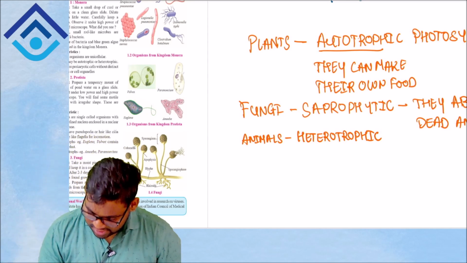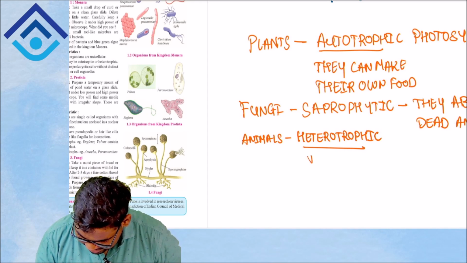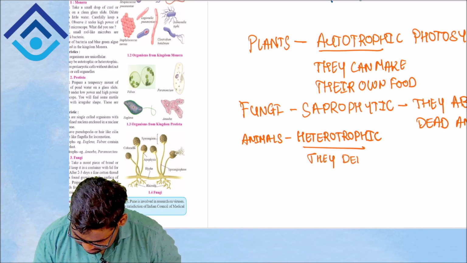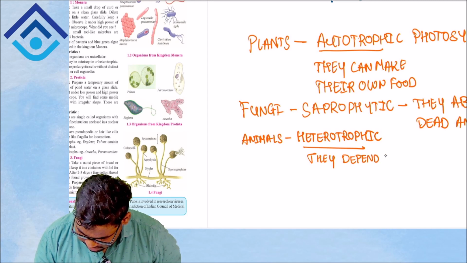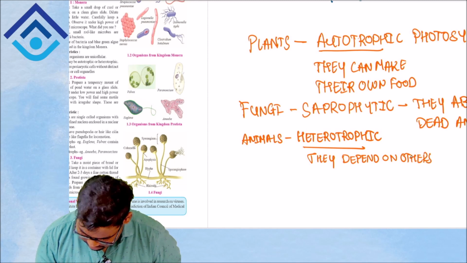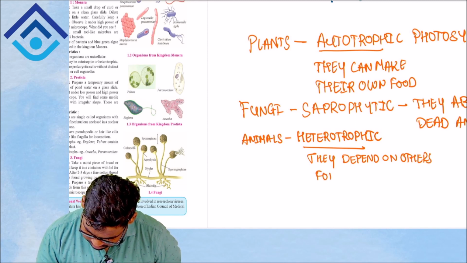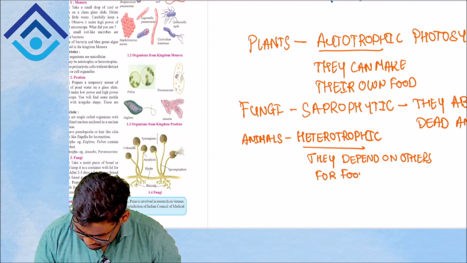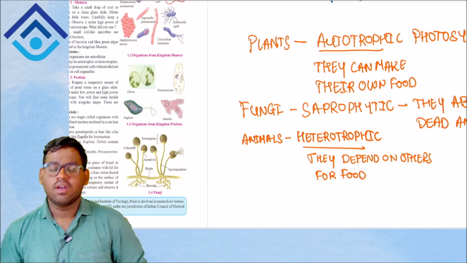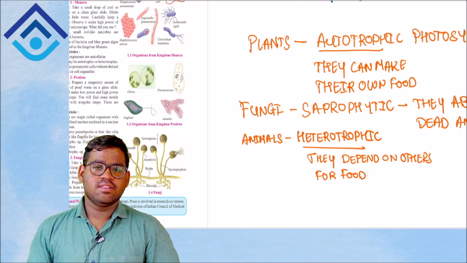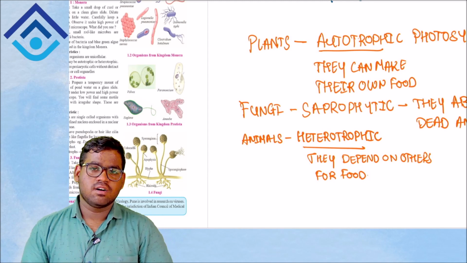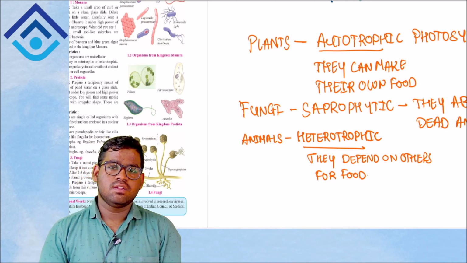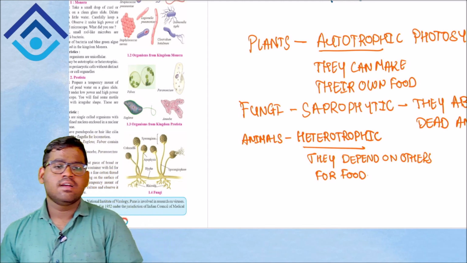Heterotrophic means animals depend on others for food. Your animals either eat other animals, like the carnivores, or, if you see the herbivorous animals, they eat plants.